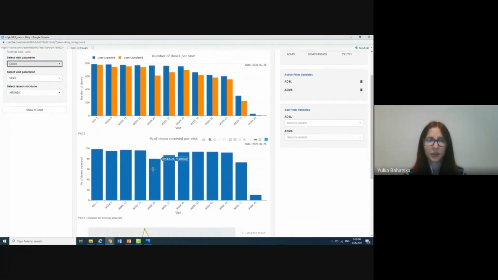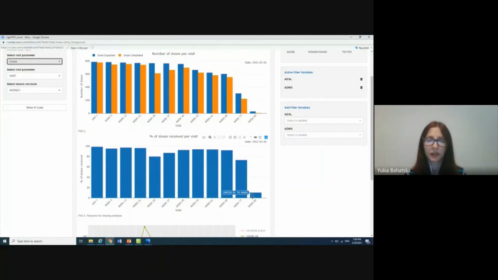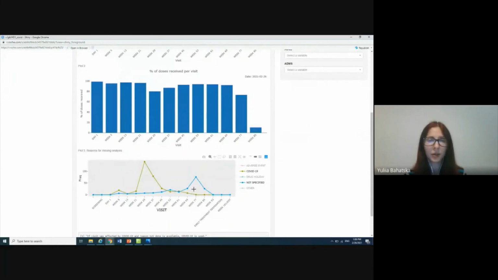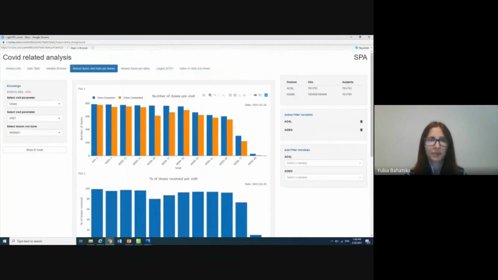The percentage of doses received figure also confirms this, as at week 29 and 37, the percentage is quite low compared to the other visits here. This is closer to today's date, and we don't have the complete information, so this information is not really reliable. On this figure, we can see the reasons why the drug has not been administered. So we can navigate between the reasons to see which ones we want to include. We have COVID-19, adverse events, drug holiday, unknown, and other reasons. And this gives us quite a comprehensive overview of why the doses were missed.